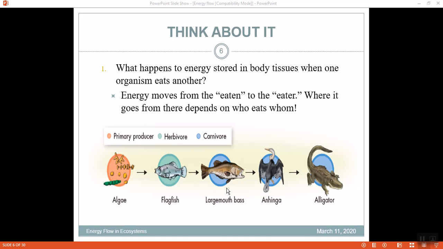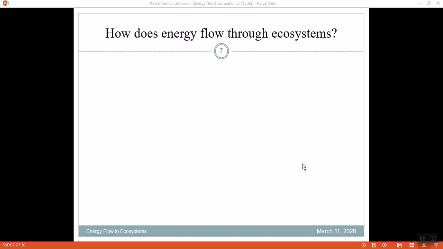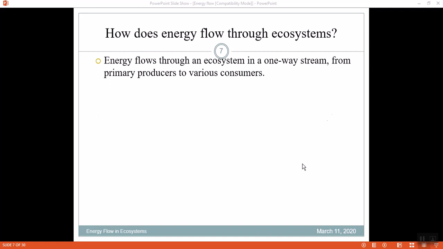Here, once more the question comes: how does energy move from one trophic level to another? Algae is a producer, the hagfish is a primary consumer, the largemouth bass is a secondary consumer, and this eagle is a tertiary consumer. The alligator is the ultimate quaternary consumer. How does energy flow in an ecosystem? The energy flow in an ecosystem is in one stream, from the producers to the various consumers.